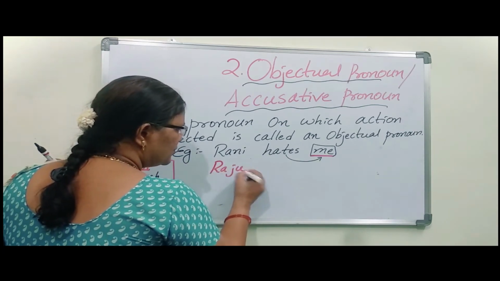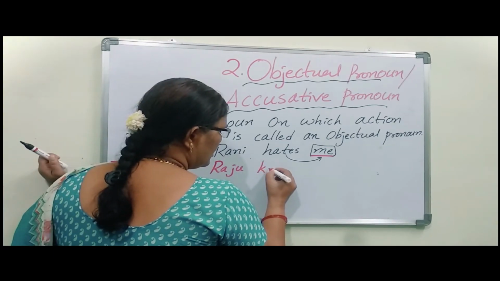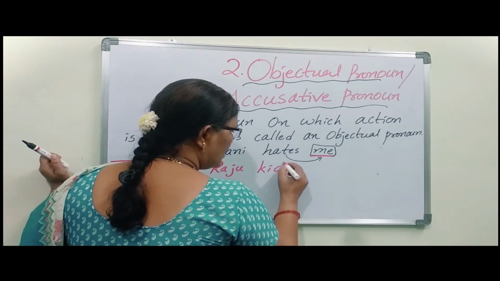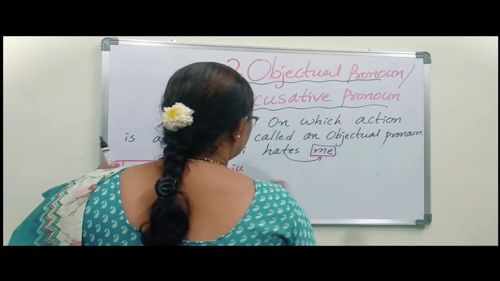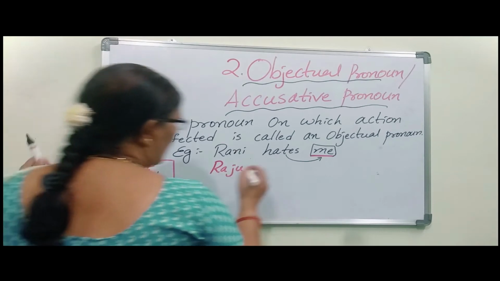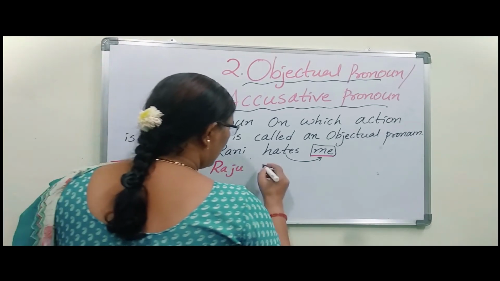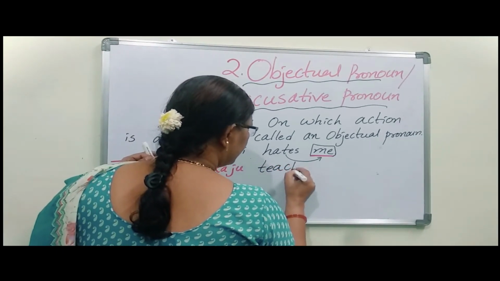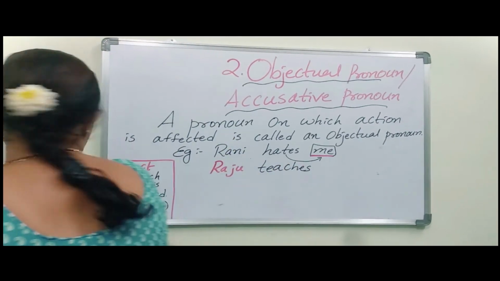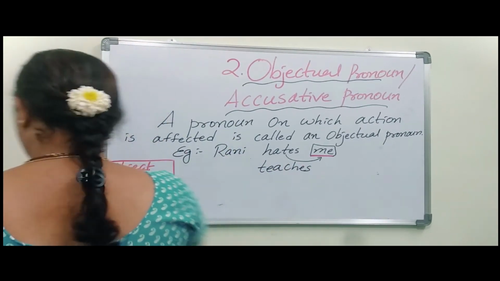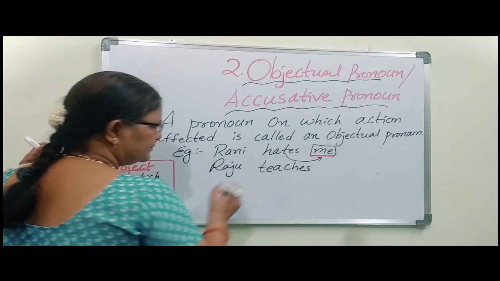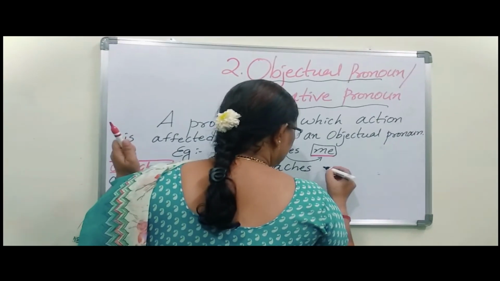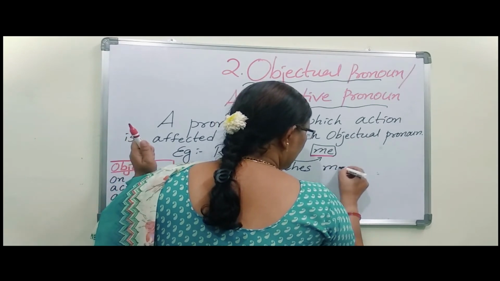Okay. Suppose next, Raju teaches me well.